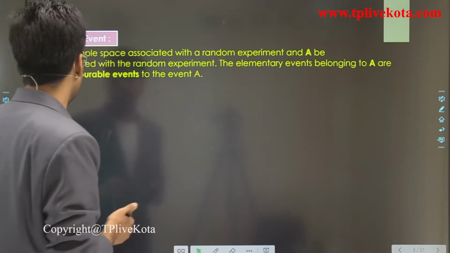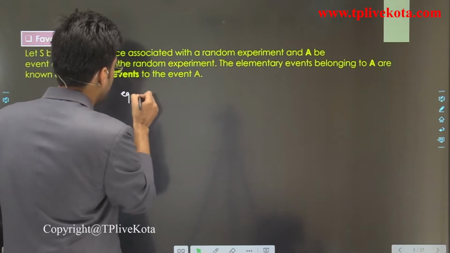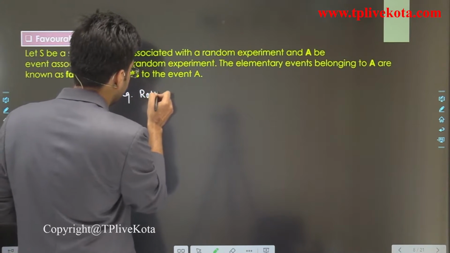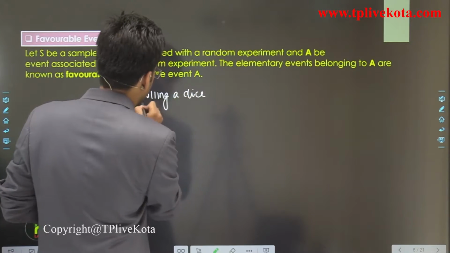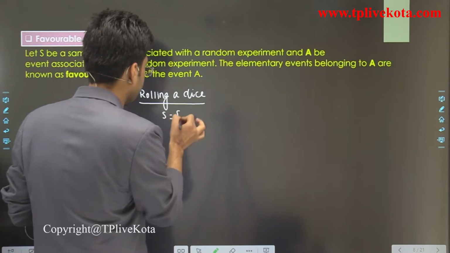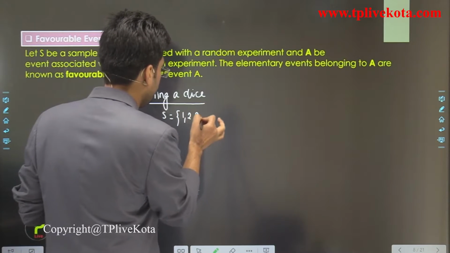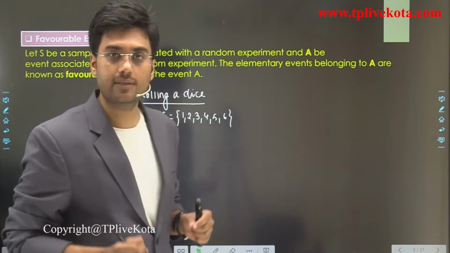Clear? So for example, if we roll a dice, then the total sample space is 1, 2, 3, 4, 5 and 6. This is the total possible cases.